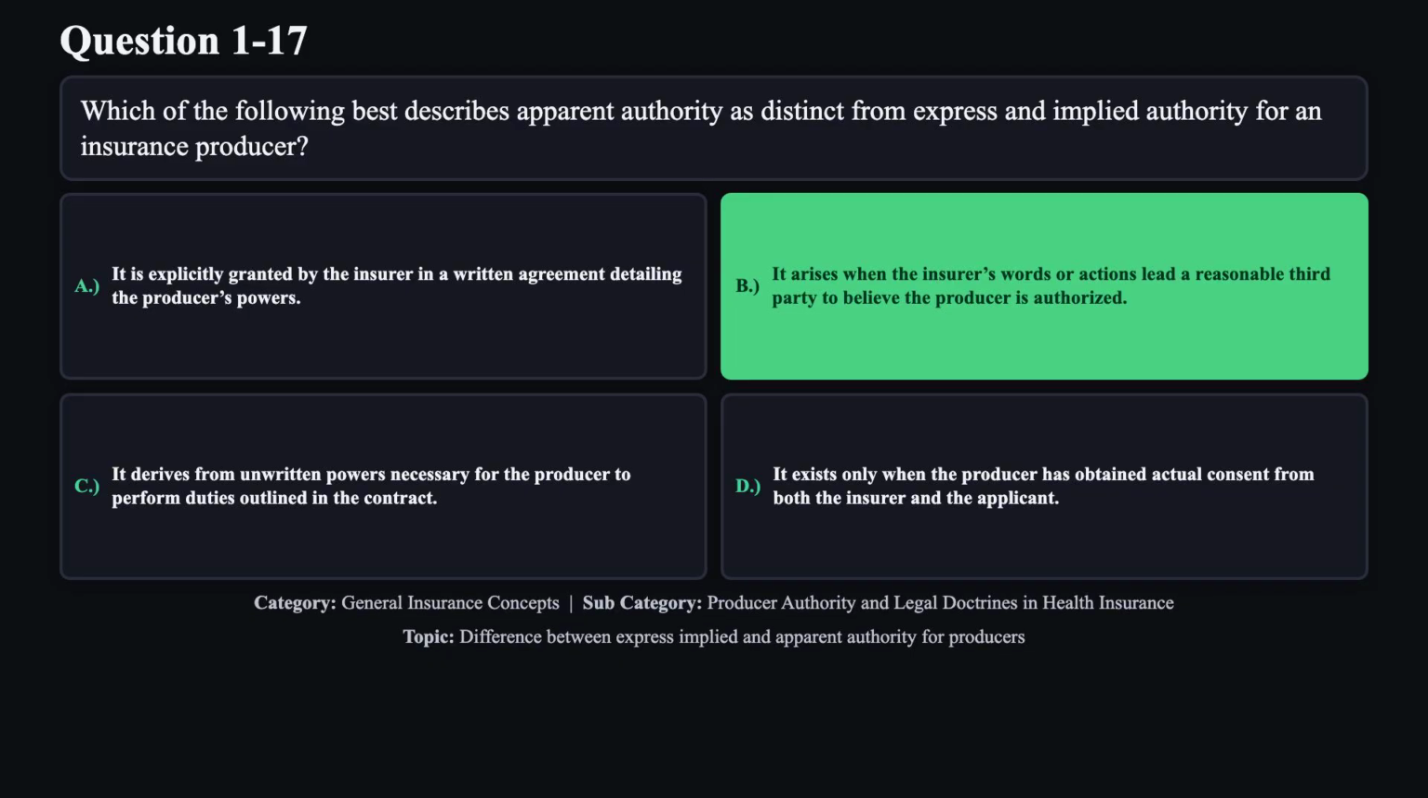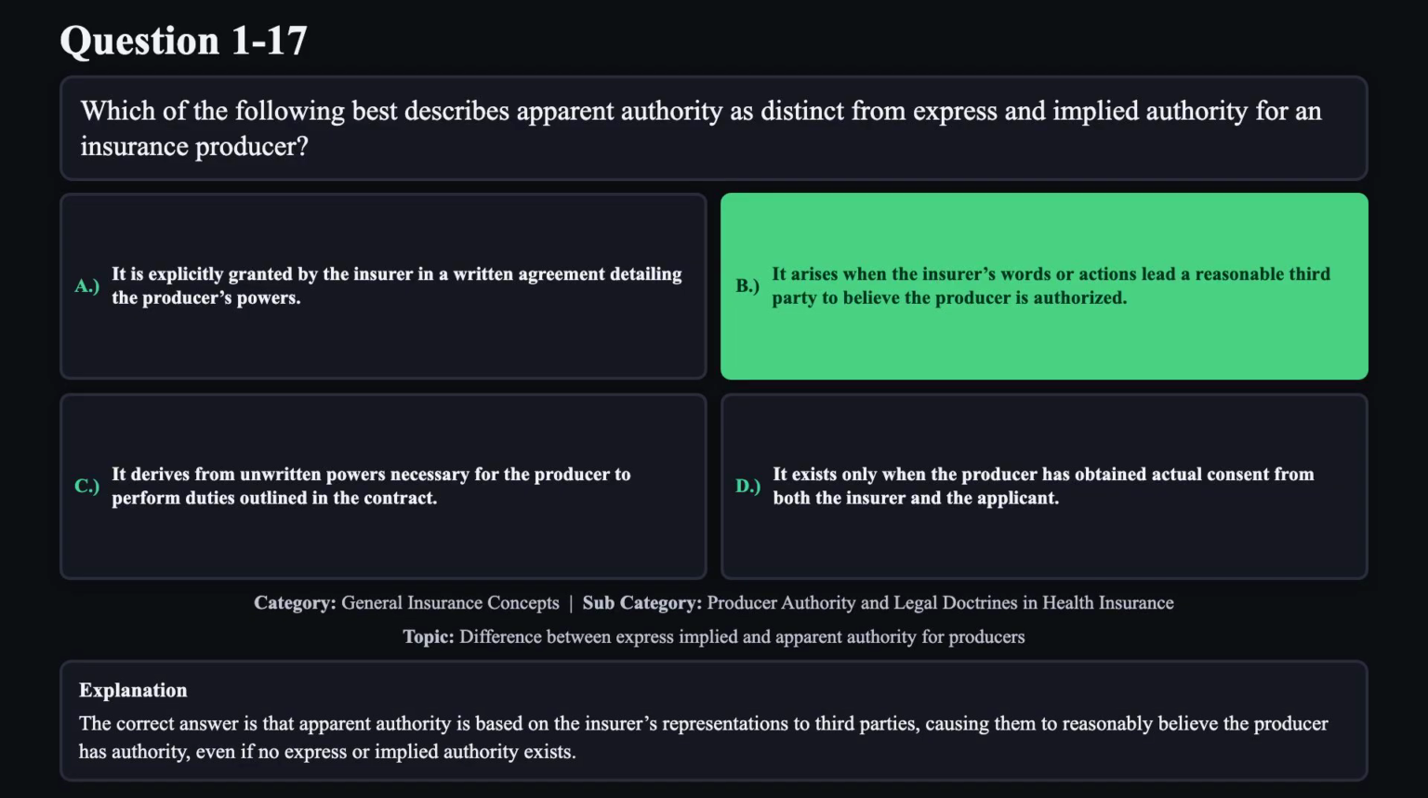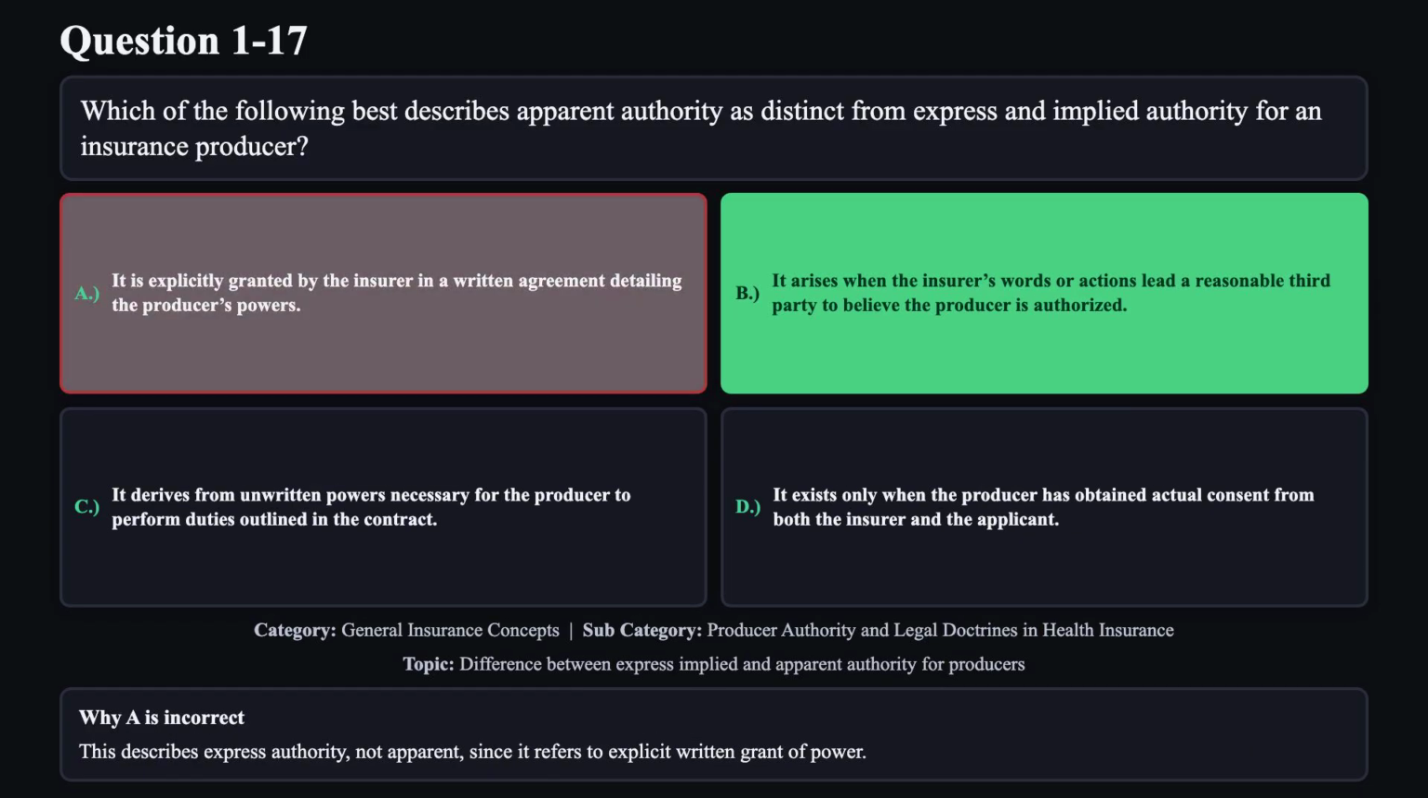The correct answer is B. The correct answer is that apparent authority is based on the insurer's representations to third parties, causing them to reasonably believe the producer has authority, even if no express or implied authority exists. Reason A is not correct. This describes express authority, not apparent, since it refers to explicit written grant of power.